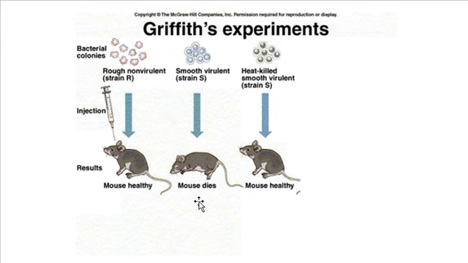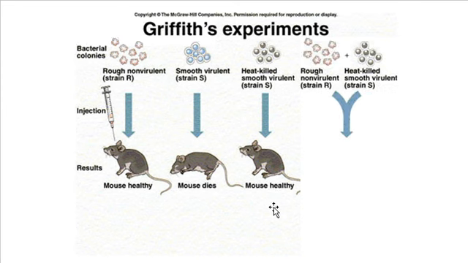and he now does what we call heat kills it. Basically, he takes that bacteria and heats it up to a really high temperature. As you should already know from stuff we've talked about earlier this year, if you take living things and heat them up to high temperature, that's a problem because it's going to cause their proteins to denature, and it basically kills those bacteria. So if you take those bacteria that are normally deadly, but you kill them, well, you can inject those dead bacteria into the mouse. They're not going to have any effect. So in this situation, the mouse is totally healthy.